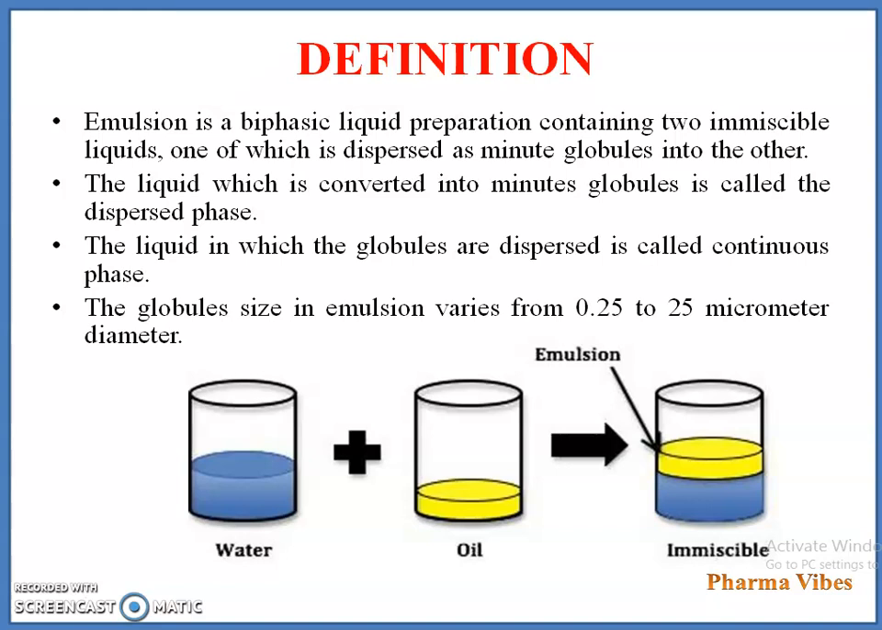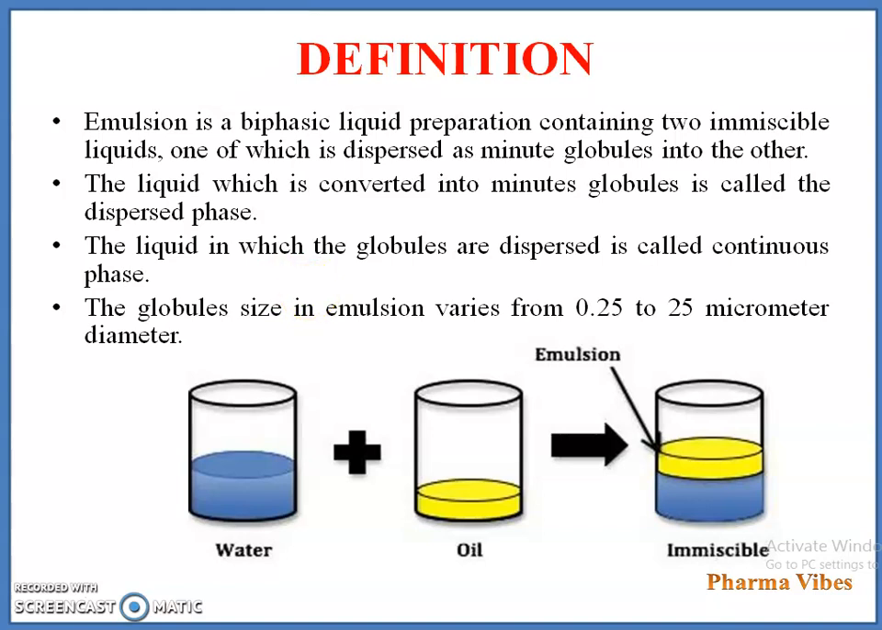These two immiscible liquids cannot remain dispersed for a long time, so an emulsifying agent is added to the system. It forms a film around the globules in order to scatter them indefinitely in the continuous phase, so that a stable emulsion is formed.